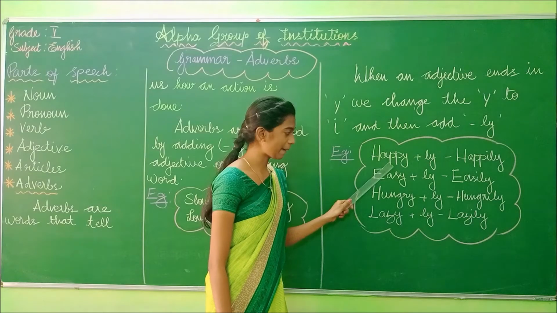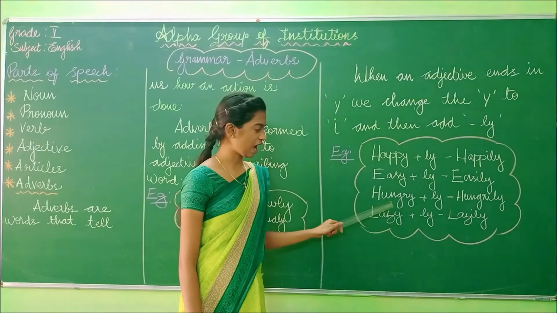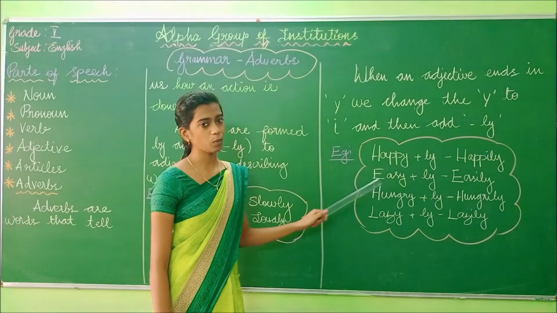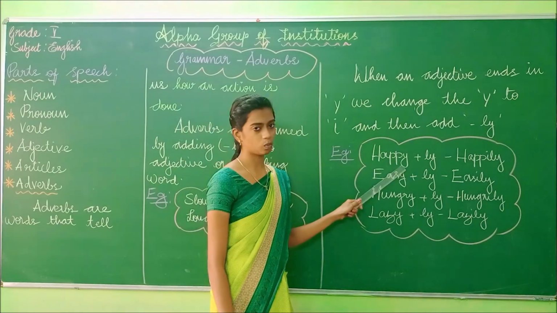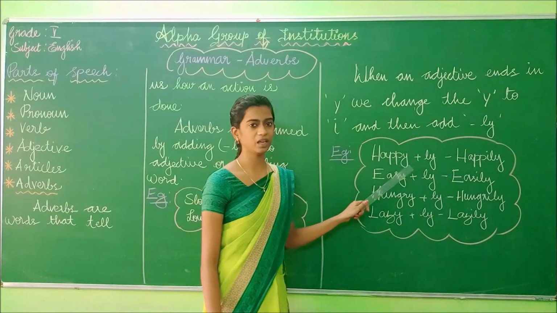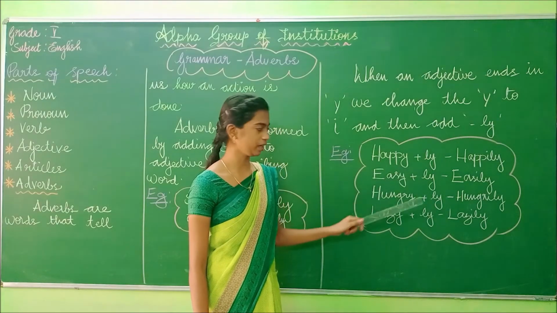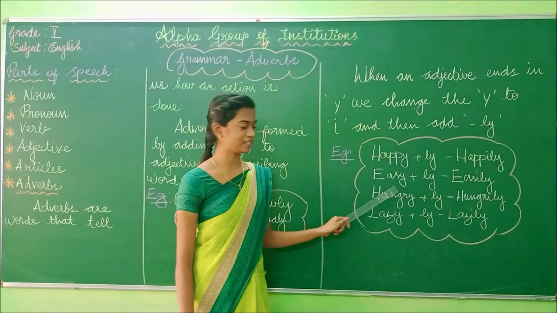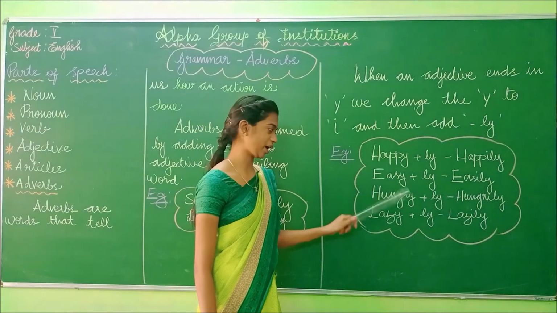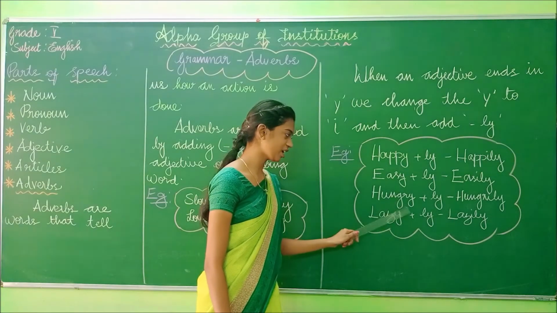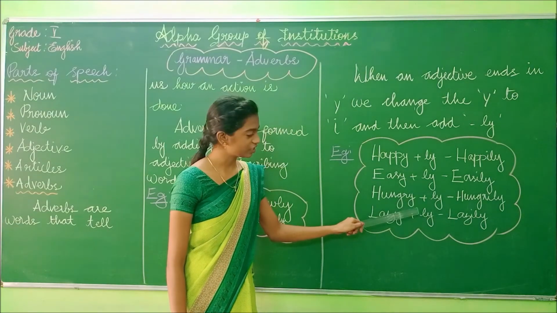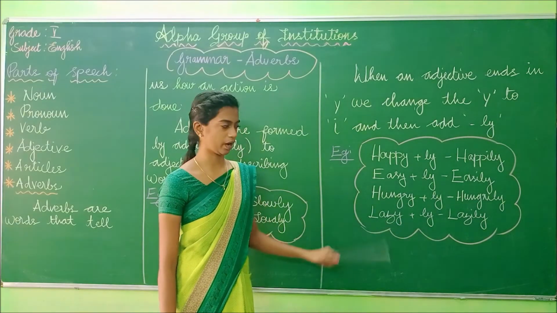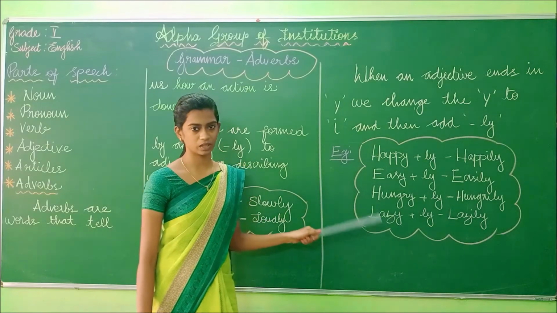For example, happy, easy, hungry, lazy. These are all adjectives. How do they end? They end with the letter y. H-A-P-P-Y, happy, ends with y. E-A-S-Y, easy, ends with the letter y. H-U-N-G-R-Y, hungry, also ends with the letter y. L-A-Z-Y, lazy. All these adjectives end with the letter y.